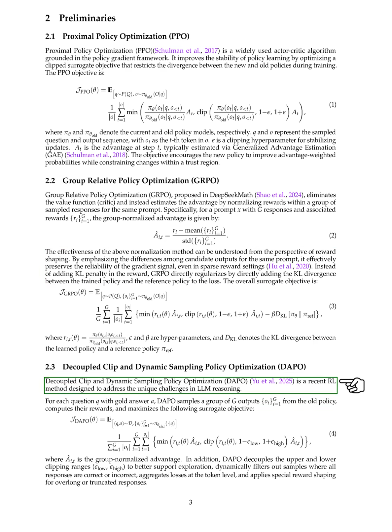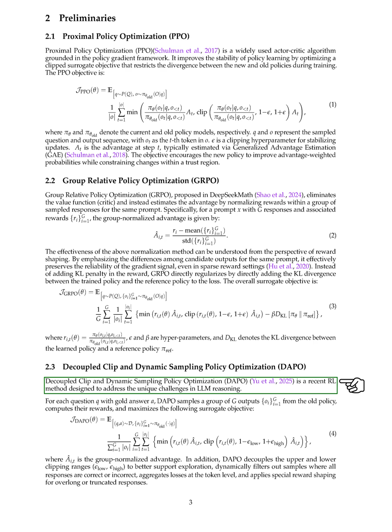We also present Decoupled Clip and Dynamic Sampling Policy Optimization, DAPO, a recent reinforcement learning method aimed at addressing challenges in large language model, LLM, reasoning. For each question with a correct answer, DAPO samples outputs from the old policy, calculates their rewards, and maximizes a specific surrogate objective.